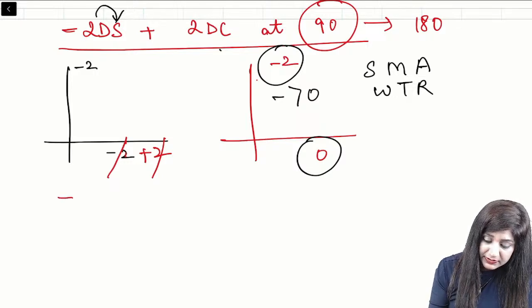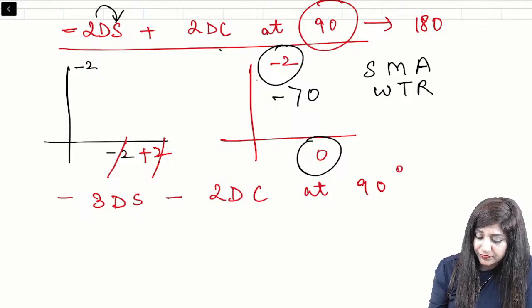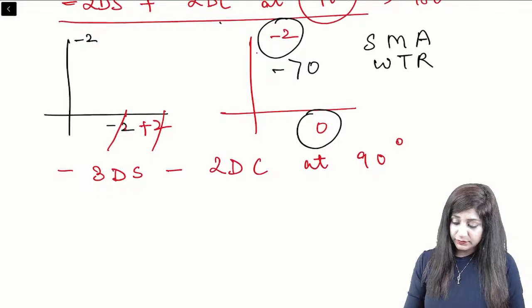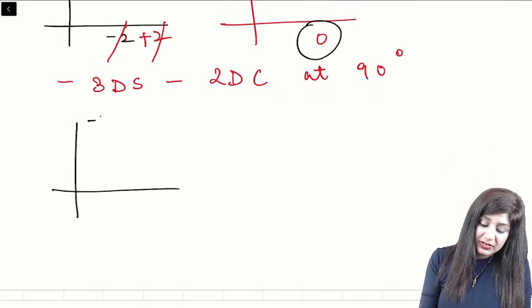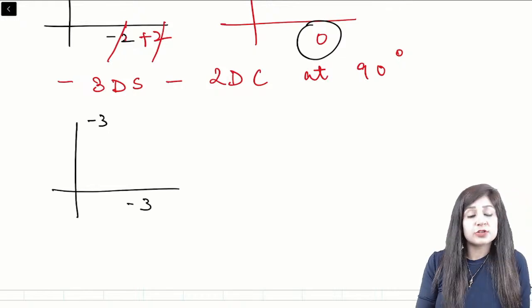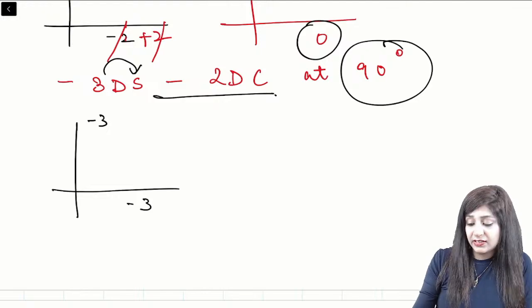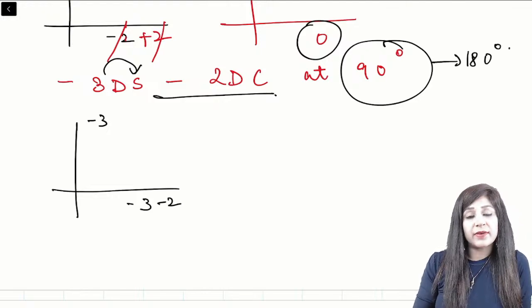Then minus 3 diopter spherical and minus 2 diopter cylinder at 90 degree. Solve this, doctor. Solve this now. Can you see this question? Here we have minus 3 here also and minus 3 here also because 3 is spherical. Then minus 2 cylinder, because you are giving at 90, it will act at 180. Okay. So minus 2 is acting at 180.